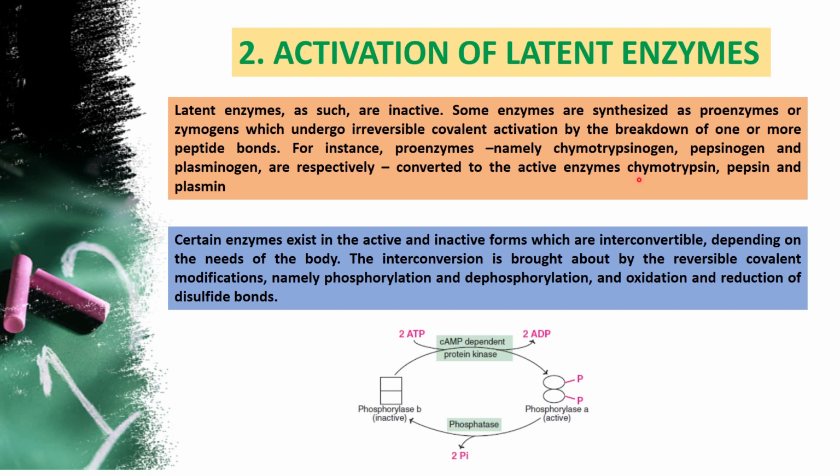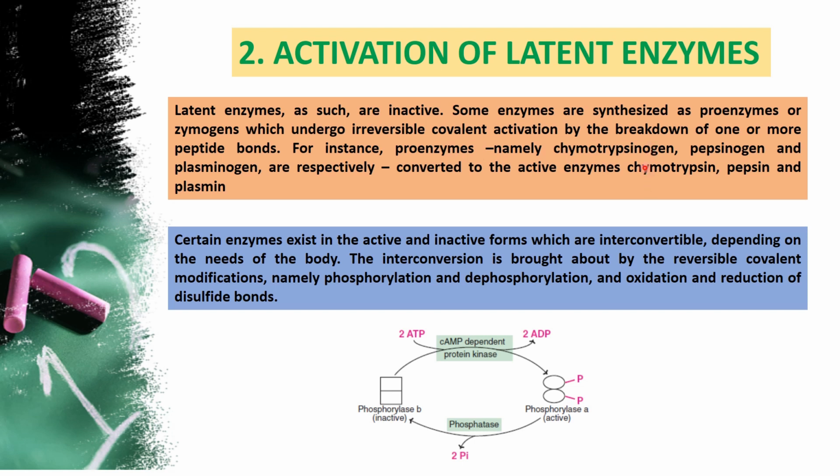So when we intake protein, that time the chymotrypsinogen and pepsinogen will come because they have to digest the proteins. When the food is present in the chyme form in the stomach, these two proteins get activated. But the rest of the time they are inactive. Inactive means proenzymes or zymogen. So at the time of requirement, this inactive form of enzyme will be converted to the active form.